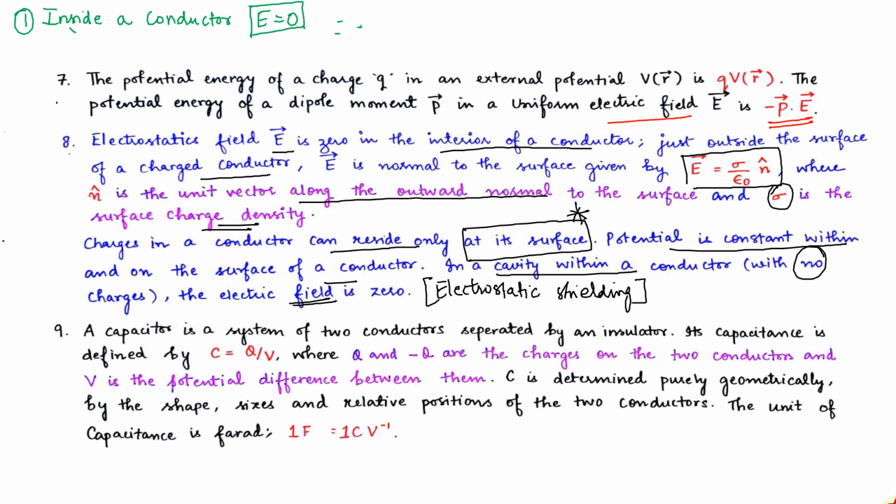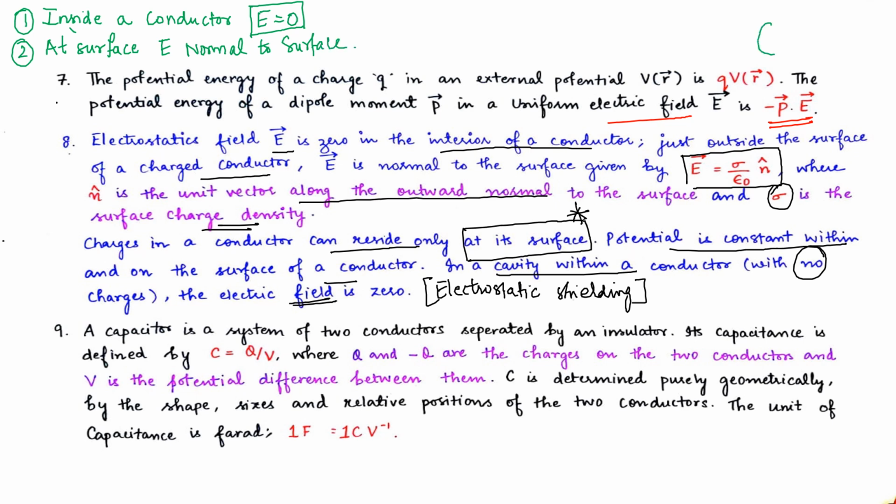Now the second and third statements are very much related to the result of our first statement. The first statement tends to give 2 and 3. At the surface, the electric field is normal to the surface.